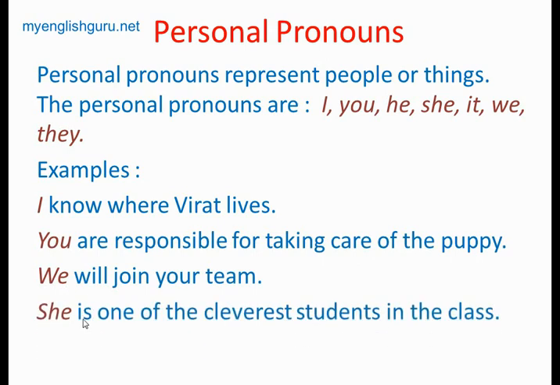She is one of the cleverest students in the class. Here she could be the name of any girl, but instead of her name, she is used. Here it is a pronoun. So here I, you, we, and she are examples of personal pronouns. And the last one is, it is good for health. Here it is also used as a personal pronoun.